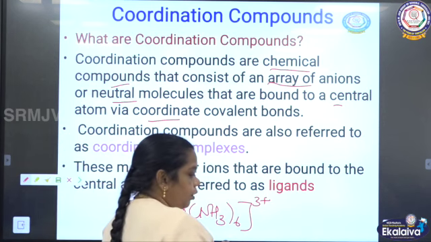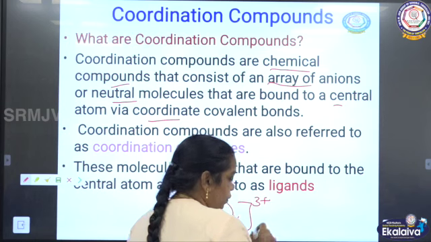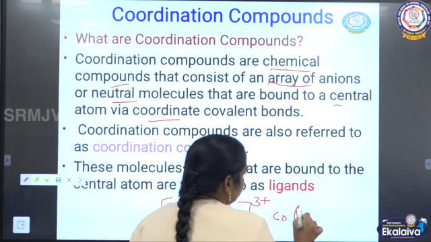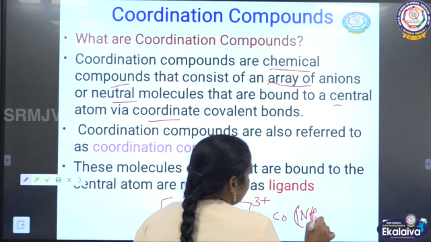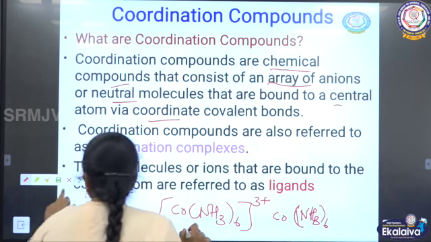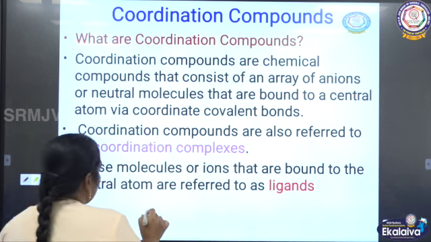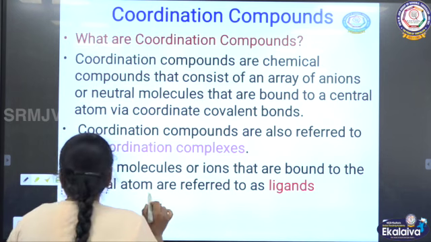Now you can see one more example: [Co(NH3)6]Cl3. So now listen here.